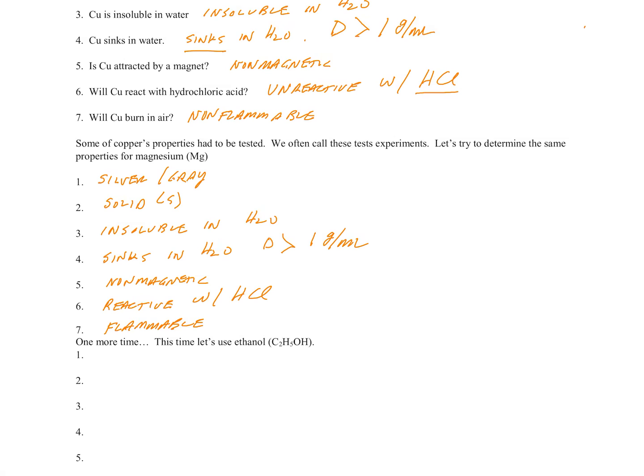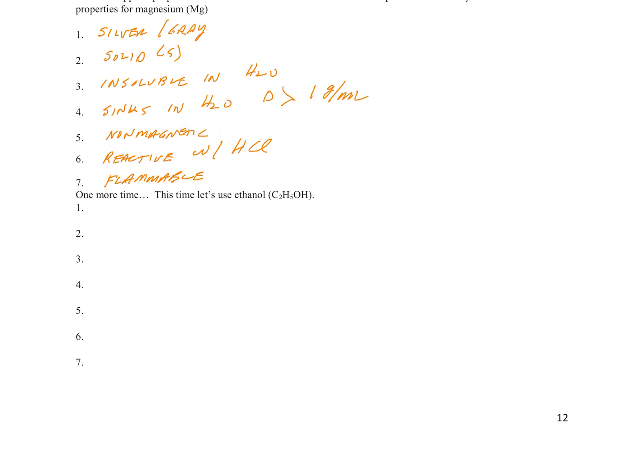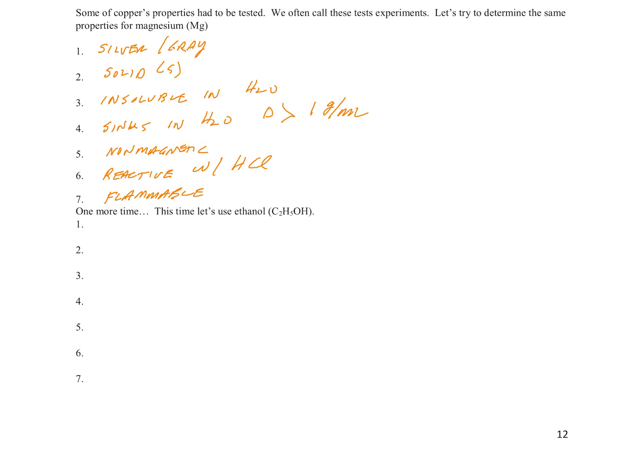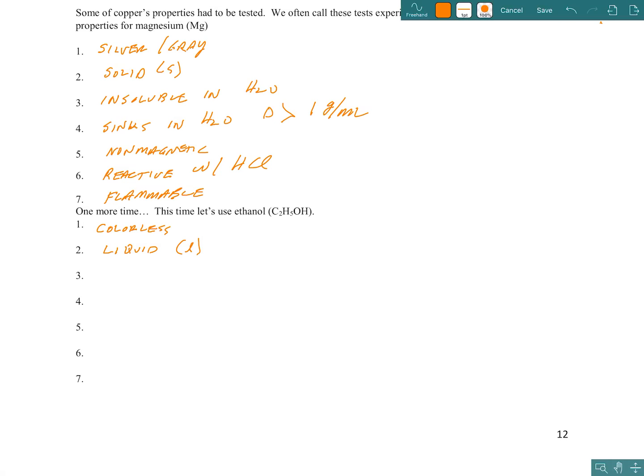All right, then we did, if you recall, we did ethanol. So what properties did we learn for ethanol? So let's see. It was colorless. Remember that word for something that doesn't have a color? And it was a liquid at room temperature. How do you think we abbreviate liquid at room temperature? That's right, a lowercase l in parentheses. You guys are good. Was it soluble in water? Yeah, you bet it was. We didn't see two layers at all. So we're going to write soluble in water. It definitely dissolved in water.